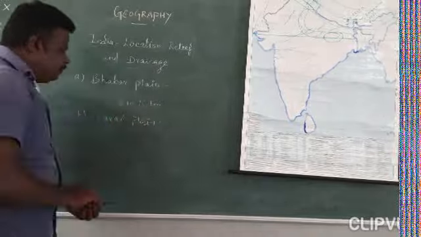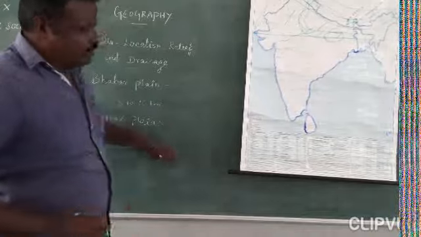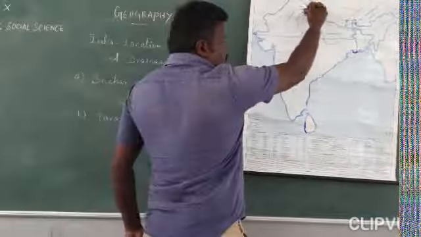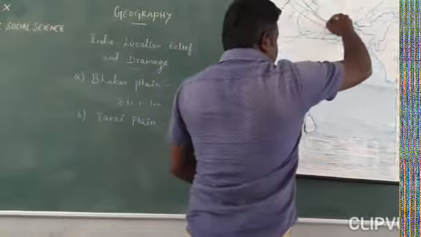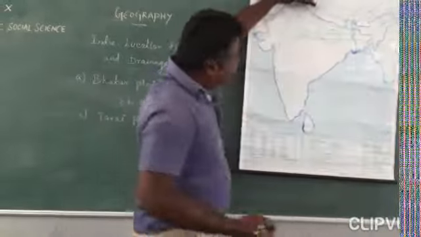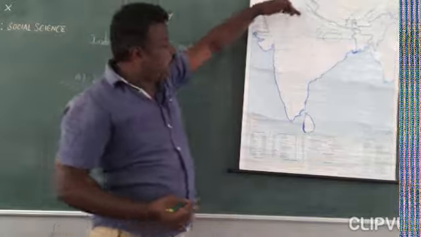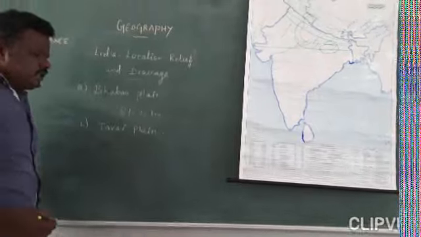And this Terai plain is next to the Bhabar plain, which means south of the Bhabar plain. So this is the next part. We can take it part by part. Okay, so south of the Bhabar plain we call it the Terai plain.